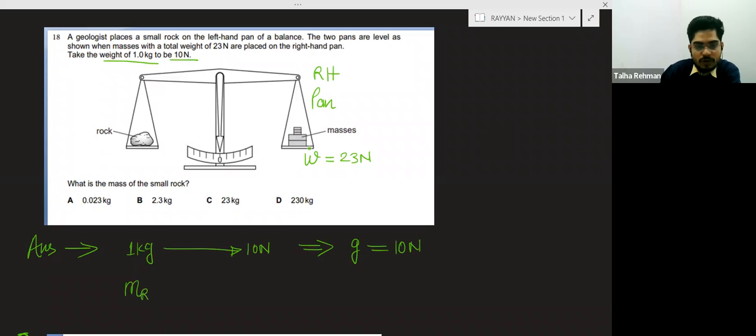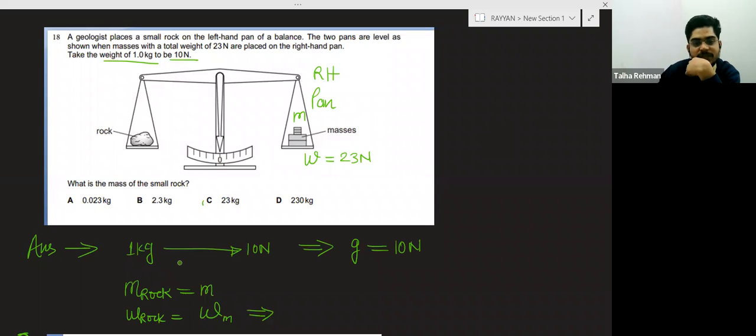Suppose this mass is m. Both masses are equal, so weight will also be equal. So weight of the rock is equal to weight of this mass, which is 23 Newton.